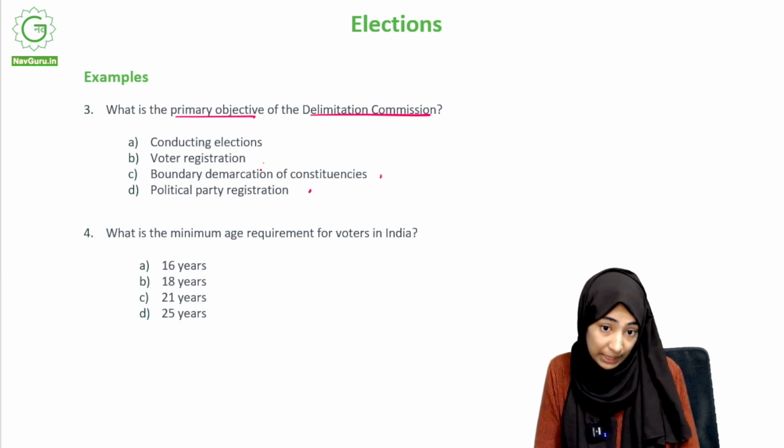The primary objective of the Delimitation Commission. It's actually pretty easy if you remember what it was about.